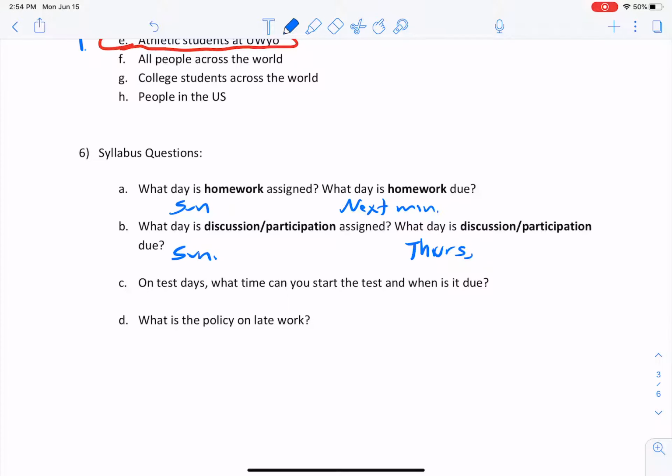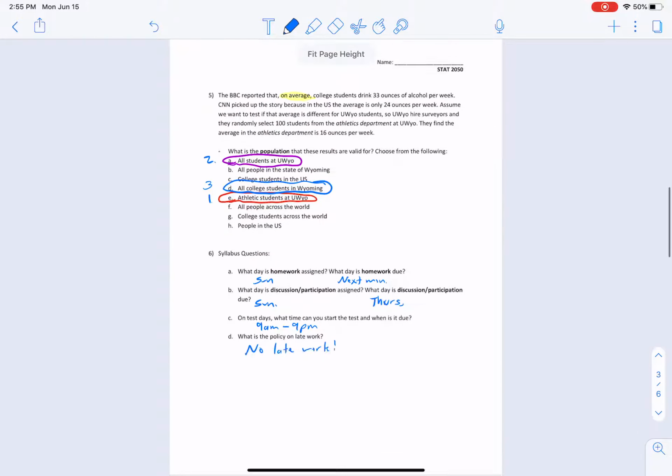On test days, what time can you start the test? Well, it's 9 a.m. And then we can finish it at 9 p.m. That's when it's due. It will not take you 12 hours to do it, I promise. But since we're online and people are already stressed out enough, 12 hours is totally fine. And the policy on late work: no late work. Okay, sweet. So that's that.